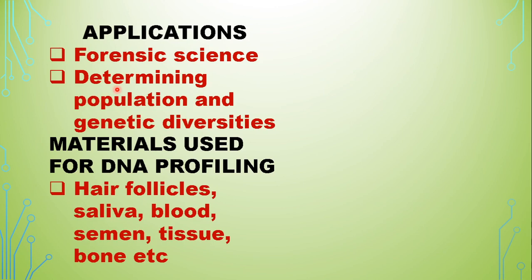The DNA in those cells can be used for profiling. Blood samples can be used. Then semen, vaginal fluid, tissues, any cell part can be used. Some dead bones can also be used, because we know DNA does not degrade. So even if that is extracted and studied, it can be taken as a sample for DNA profiling.